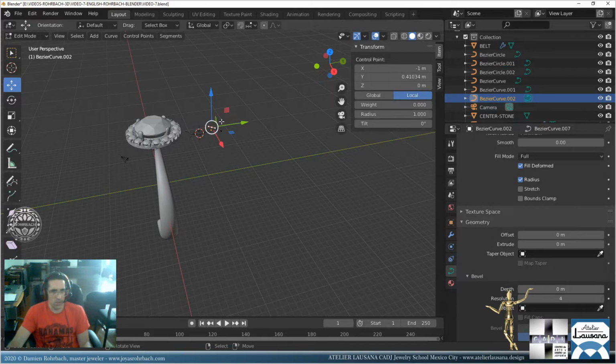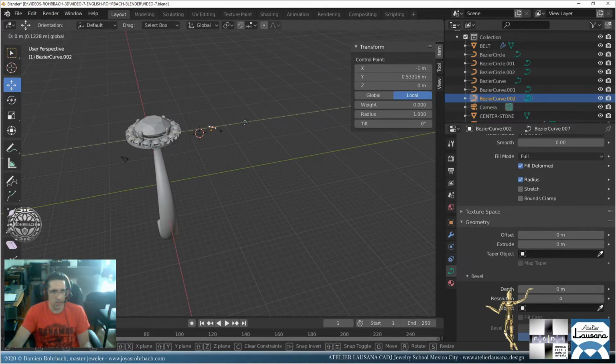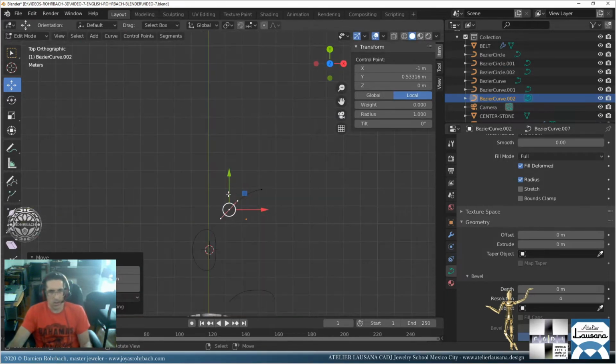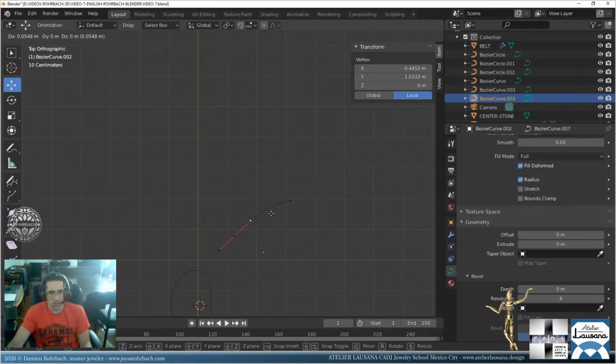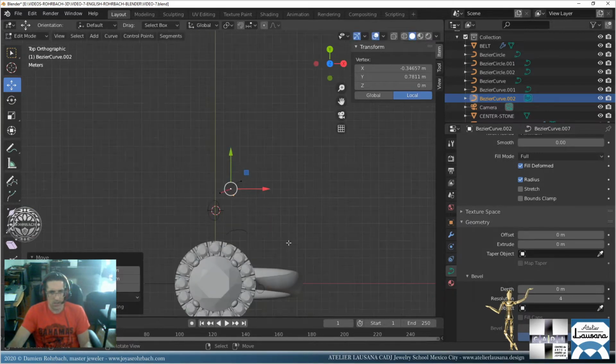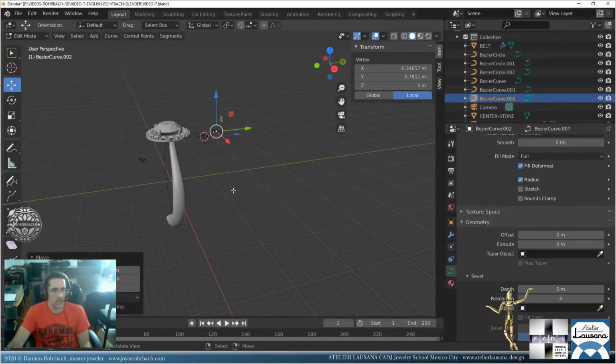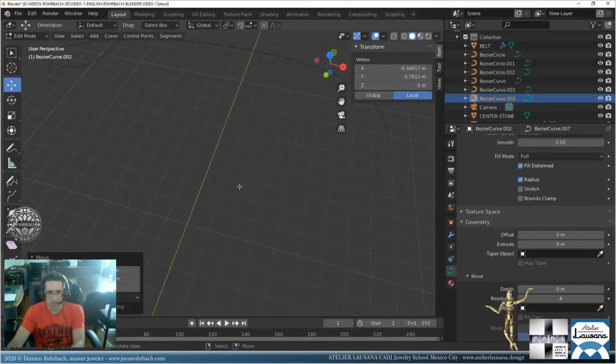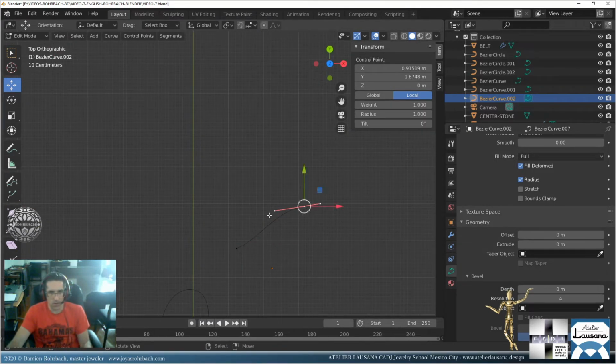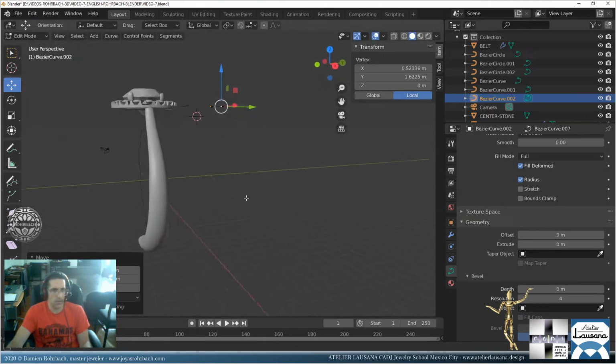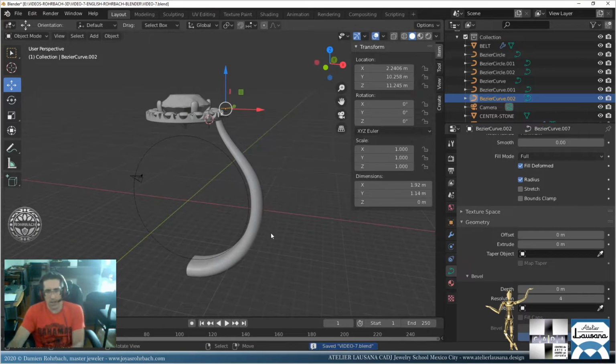And also keep editing the taper curve here. I'm going to make it a bit like this, and go further here so it doesn't get too fat too fast. Okay, something like that.